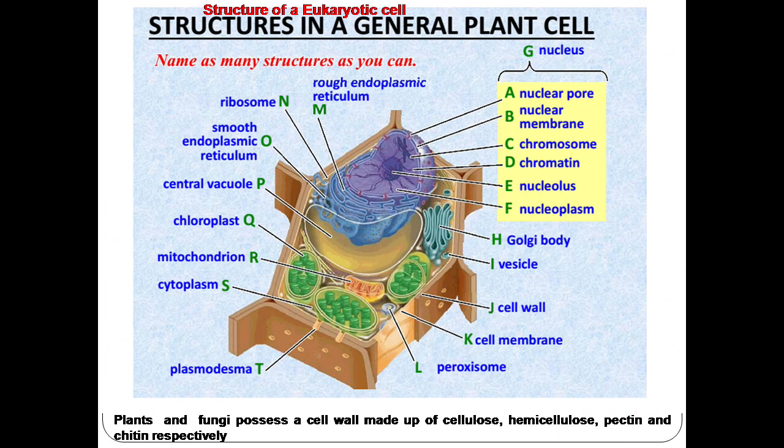A plant cell is made up of a nucleus, Golgi body, vesicle, and the important part of the plant cell, the cell wall, which makes a difference between the plant and animal cell. So a plant cell has a cell wall and cell membrane, and also contains other organelles such as peroxisome and plasmodesmata, another important part which distinguishes the plant cell from the animal cell. It consists of cytoplasm, mitochondria, chloroplast, centriole, a big vacuole, smooth and rough endoplasmic reticulum, and the ribosomes.